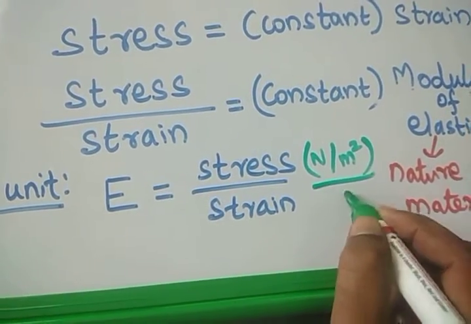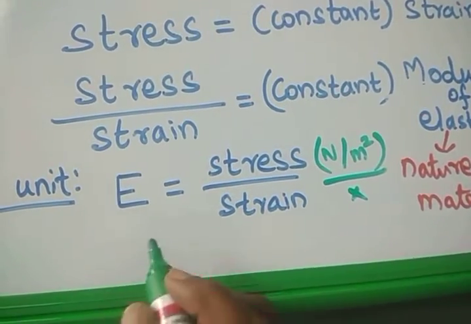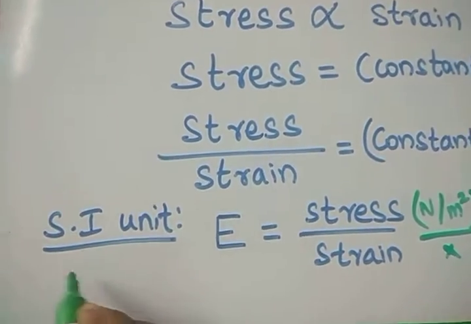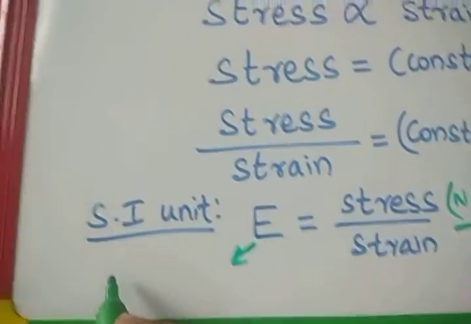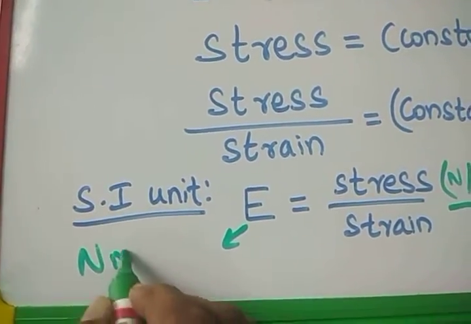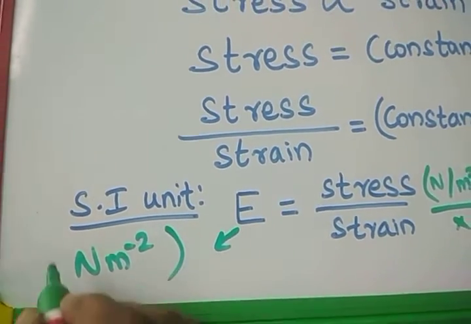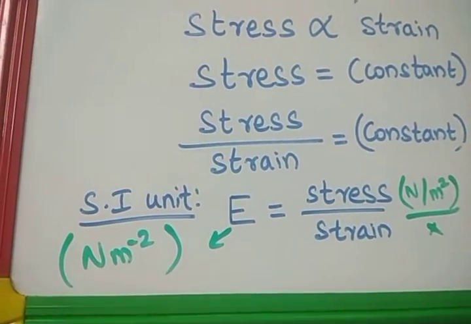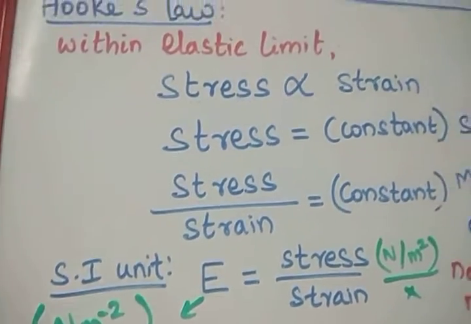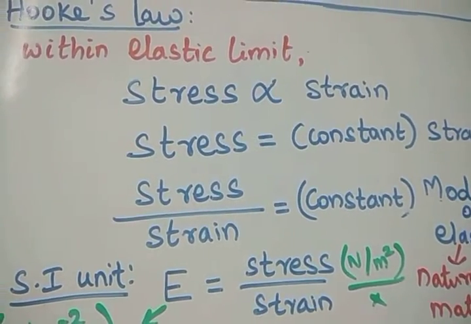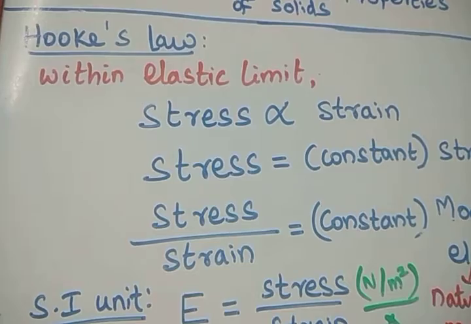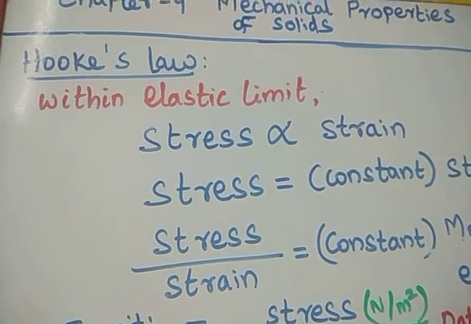For strain there is no unit. Hence we conclude that the SI unit of the modulus of elasticity is Newton per meter squared, which is the same as the SI unit of stress. So stress is directly proportional to strain within the elastic limit, and this is called Hooke's law.